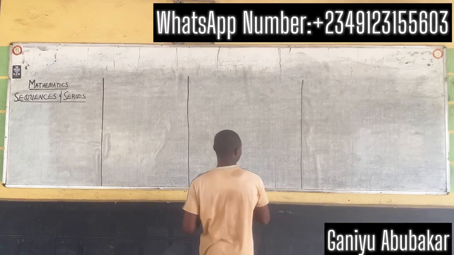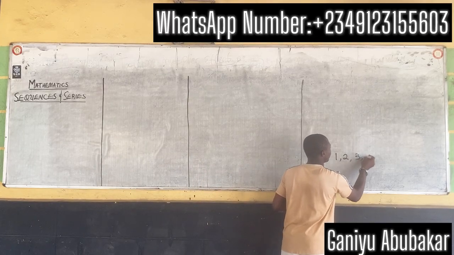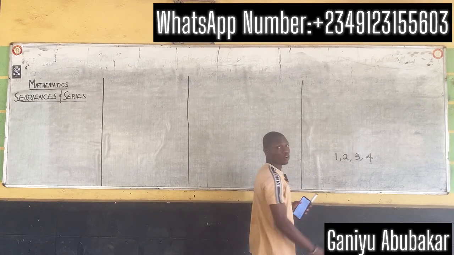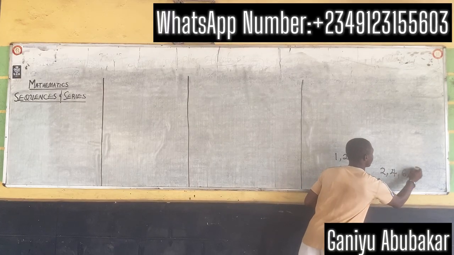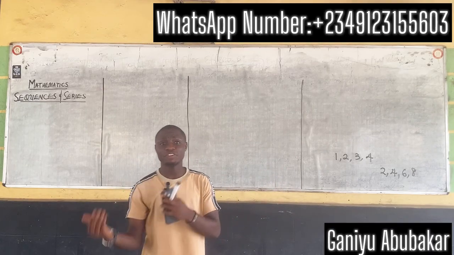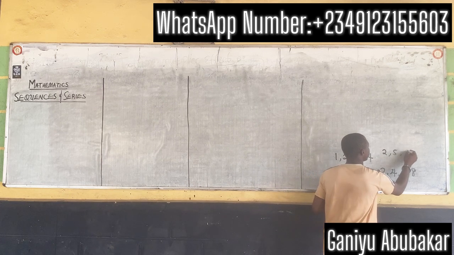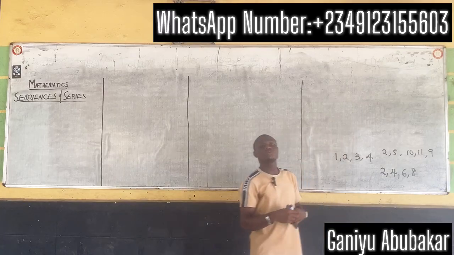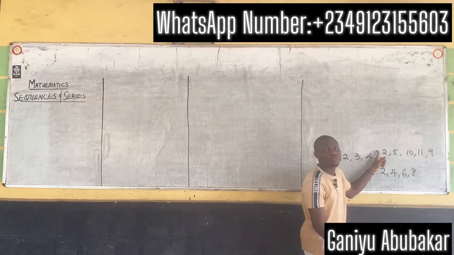So if I'm having 1, 2, 3, 4, this follows a well-defined order, right? If I have 2, 4, 6, 8, this too follows a well-defined order, a well-defined arrangement. But if I have 2, 5, 10, 11, 9, this is not following a well-defined order. It's just scattered, right? This one is not a sequence.